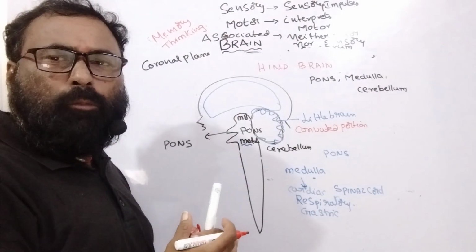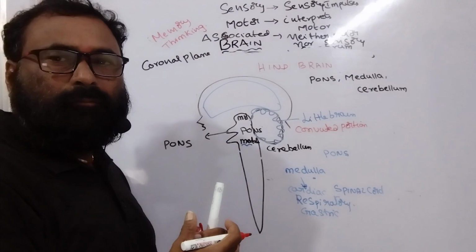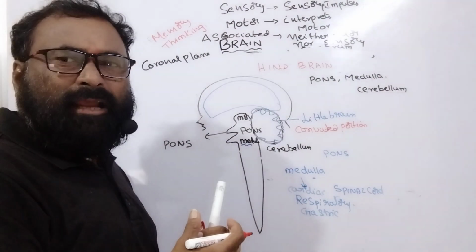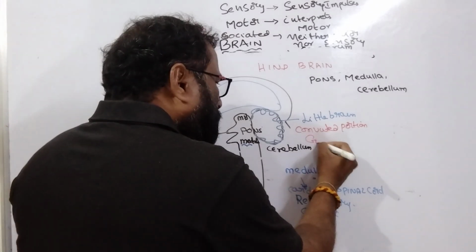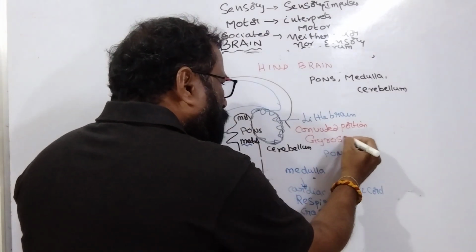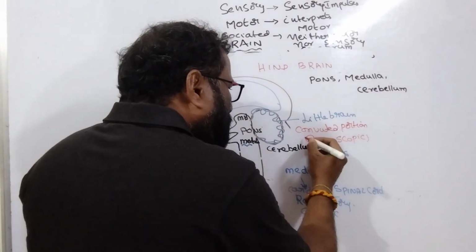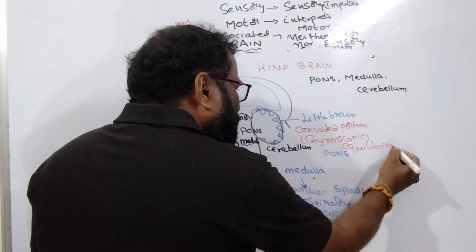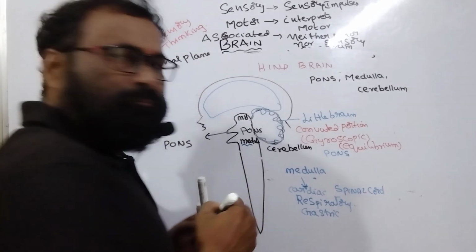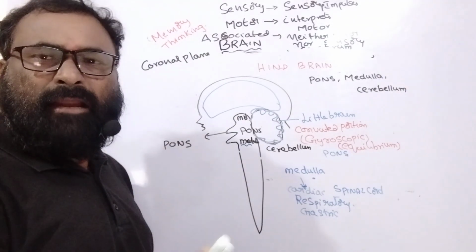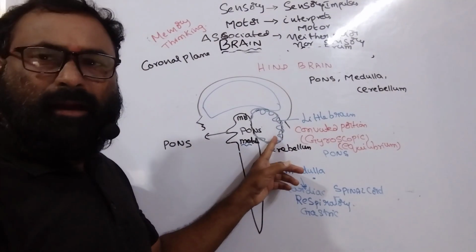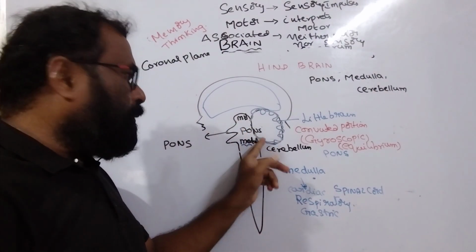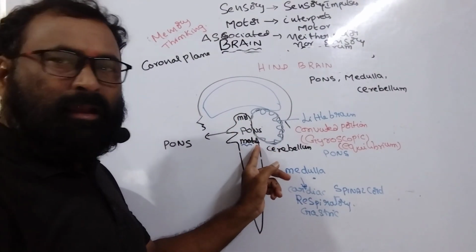It accommodates more number of neurons. In functionality, it is a gyroscopic center, which maintains equilibrium. Gyroscopic means maintaining equilibrium. So cerebellum is the little brain located back to the midbrain, pons and medulla.